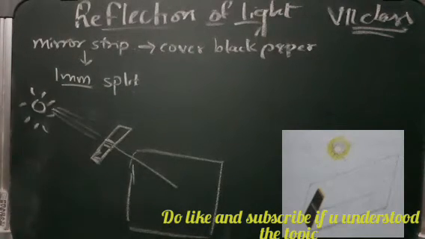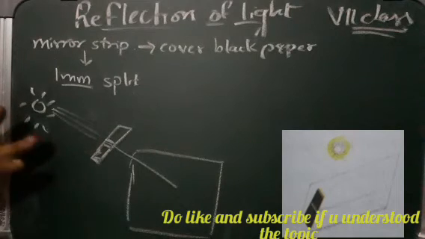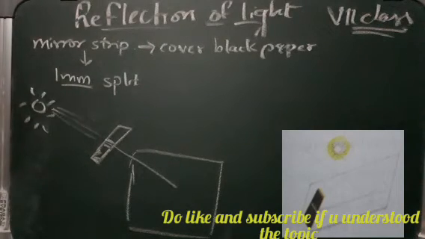Another example: take a small transparent sheet and cover the whole sheet with black paper.